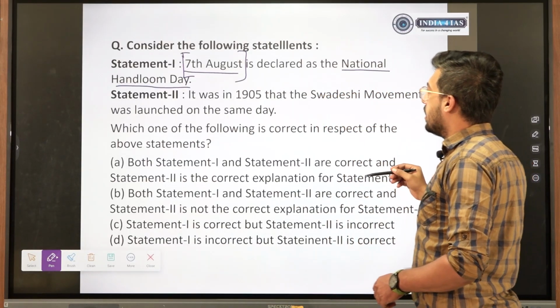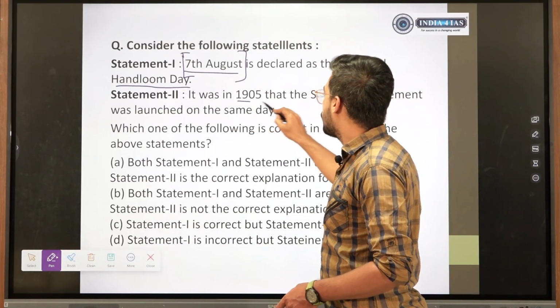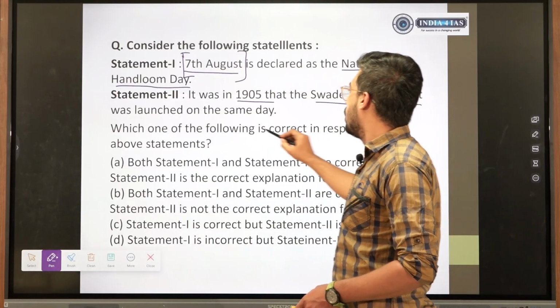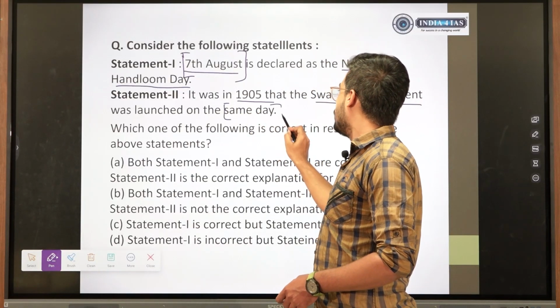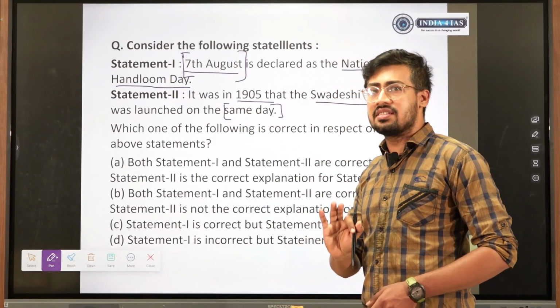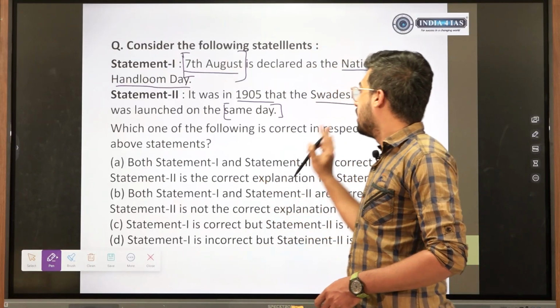Let us see. It was in 1905. 1905, correct. The Swadeshi movement was launched on the same day. See, the Swadeshi movement came in 1905. This is what we are sure of. It came on this day.